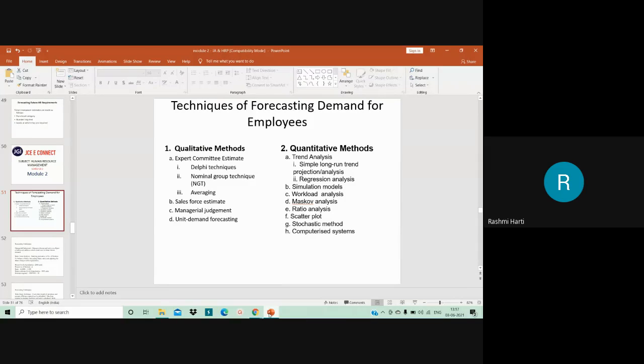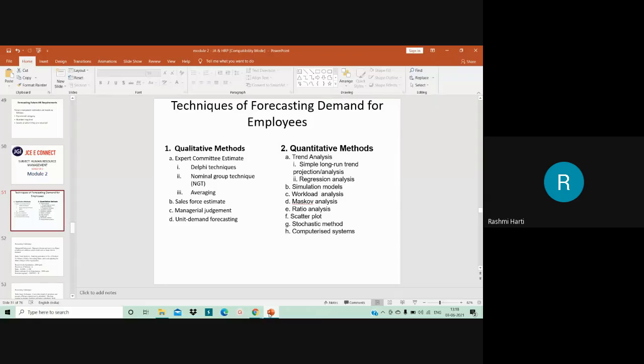Here basically the line supervisors, or the departmental unit head, or the project team head, all these people give the forecasting. They forecast what would be the necessity of manpower in future, and based on that they give the estimate. That estimate is further analyzed by HR in consultation with the unit manager, and then finally a decision is made on what would be the demand for employees in the near future. So these are the qualitative methods, my dear students.